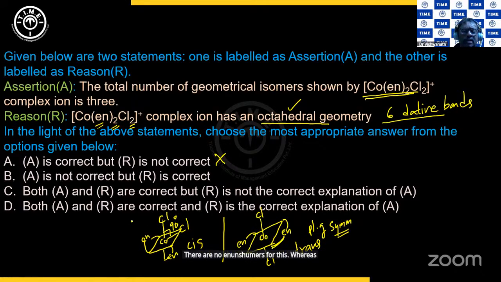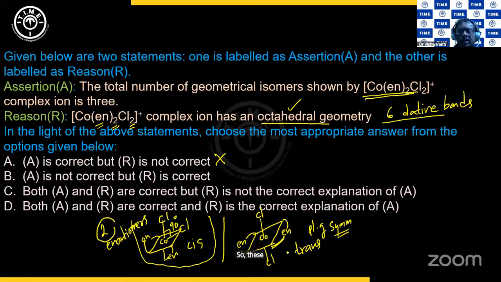Whereas if you take the cis isomer, there are 2 enantiomers. There is no plane of symmetry. So there are 2 enantiomers possible. So these 2 and this 1 will make up for the 3 that is mentioned there. Correct? So assertion is true. Reason is also true.